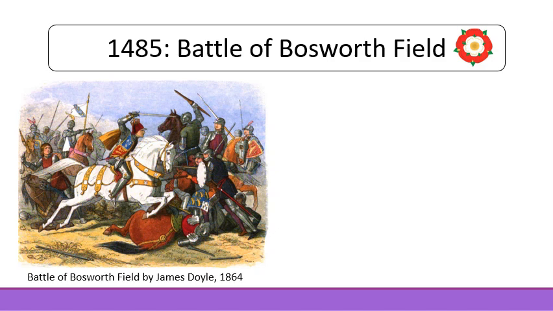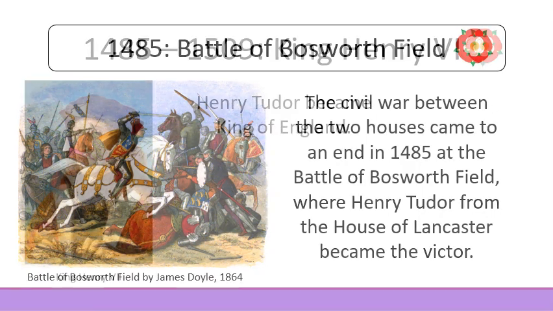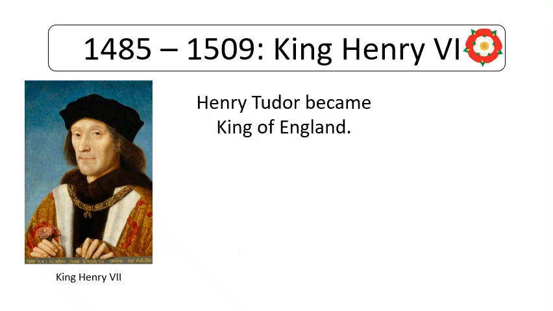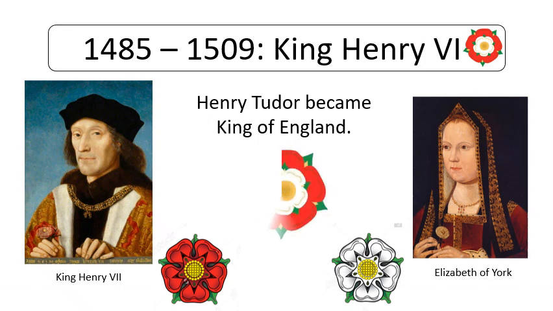The civil wars between the two houses came to an end in 1485 at the Battle of Bosworth Field, where Henry Tudor from the House of Lancaster became the victor. After the battle, Henry Tudor became King Henry VII of England. To put a final end to the unrest between the two houses, he married Elizabeth of York. The red and white rose symbols were combined to make the Tudor rose, a symbol of peace in England.